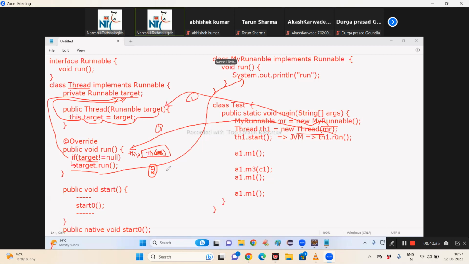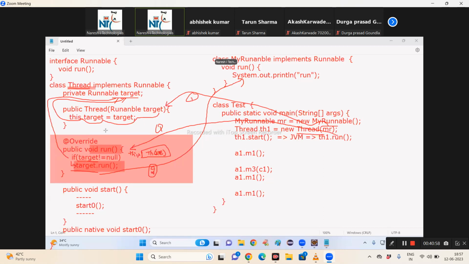So this run method explanation you must give to the interviewer: how run method is executed from MyRunnable object, because inside the implementing or overriding run method of the Runnable class, the run method call is there.